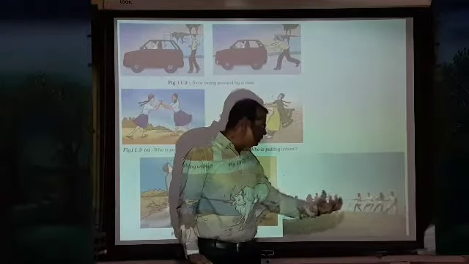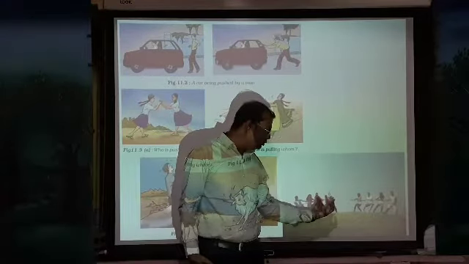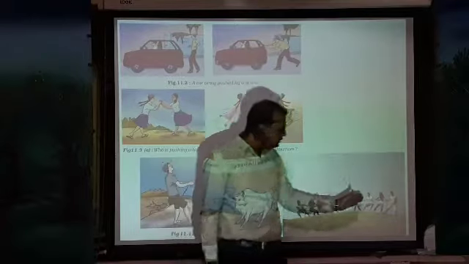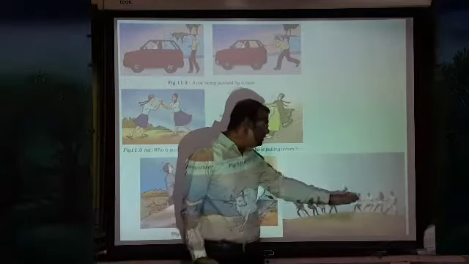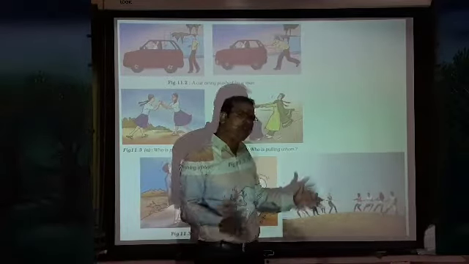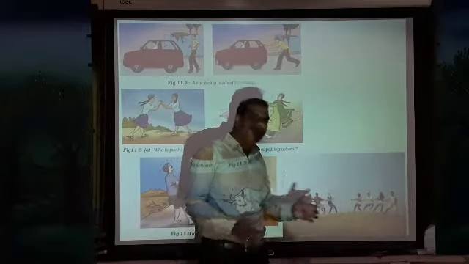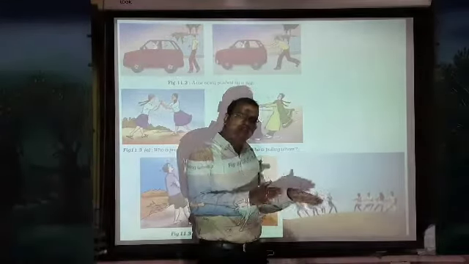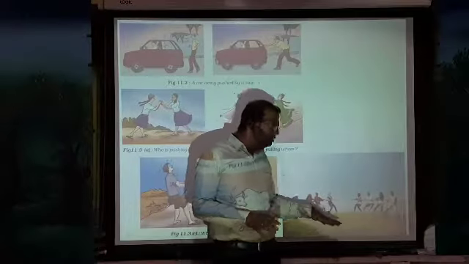This is a tug of rope. This is one team, whereas this is another team. Both teams are applying a force on each other, so that this rope is not moving at all. It will be stationary. This is also one example.